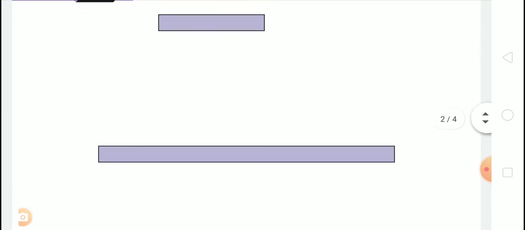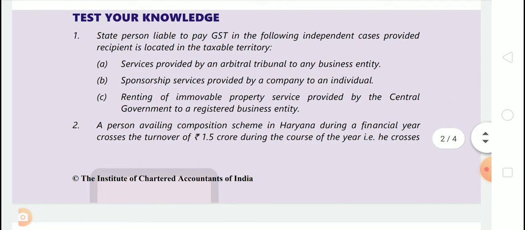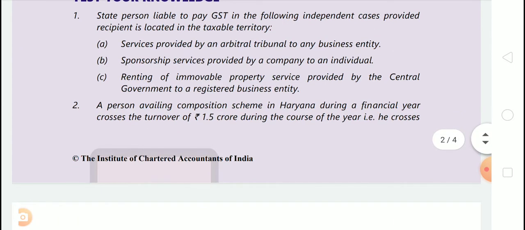now let's do the second question. Now this tests your knowledge. Question number 1, state person liable to pay GST in the following independent cases, provided recipient is located in the taxable territory. So A, B, C, 3 cases are given here. These are the notified reverse charge cases. Okay, let's see the first case.